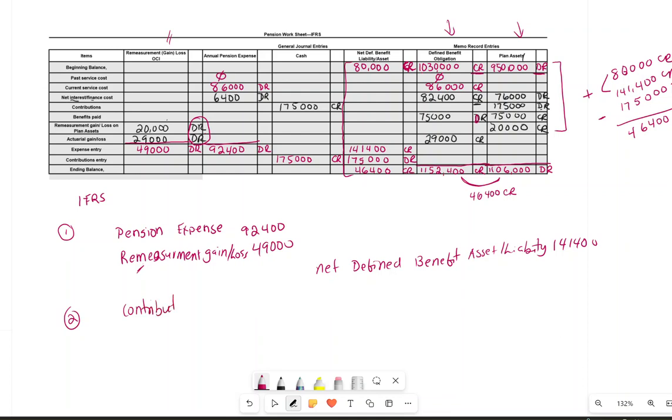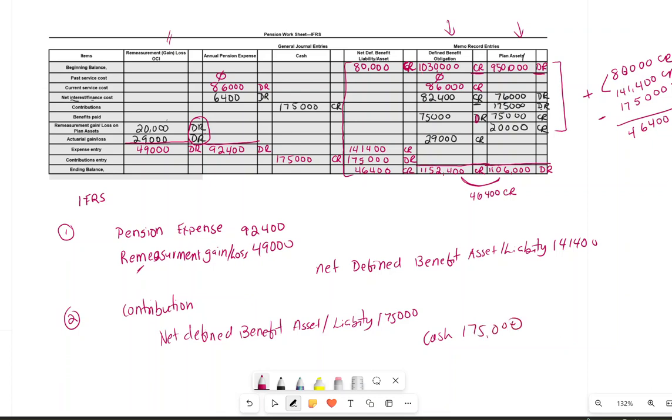My second entry is for the contribution. When you make a contribution, we debit the net defined benefit asset slash liability, and that is for the contribution 175,000, and we make a payment of cash 175,000.